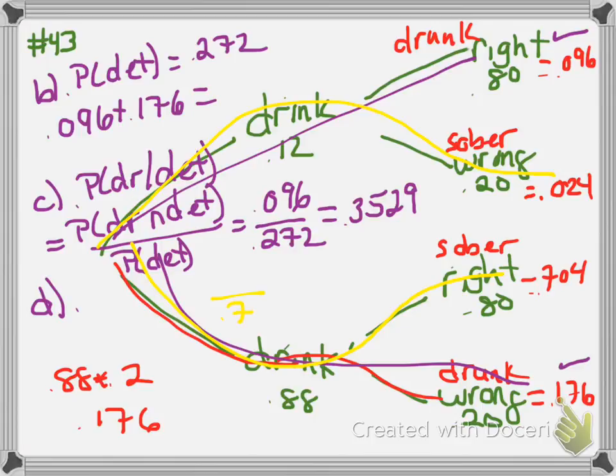And we can't see that. 0.728, that's my denominator. And they want to know what is the probability that somebody has actually been drinking. And that's this guy here, 0.12. So 0.12 divided by 0.728 gives me 0.1648.